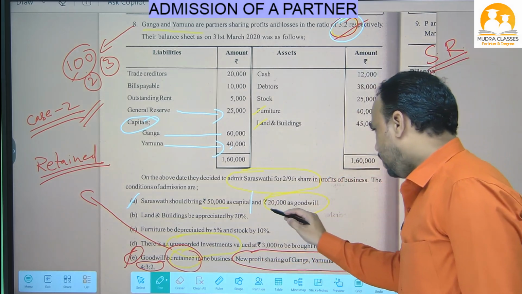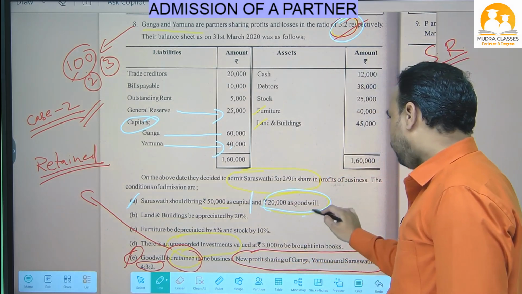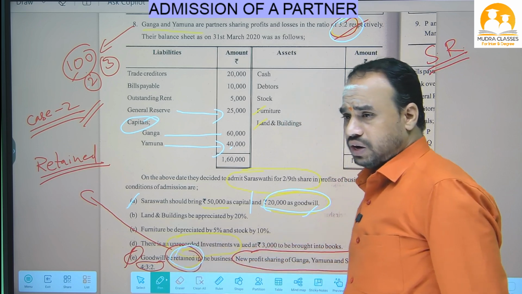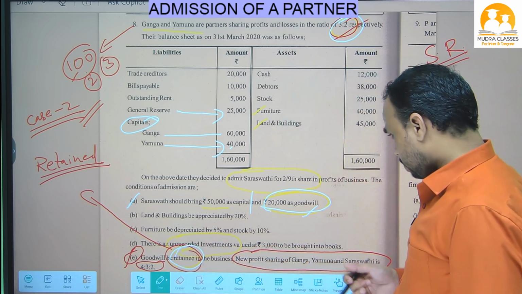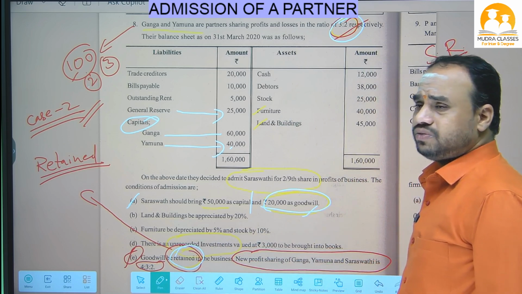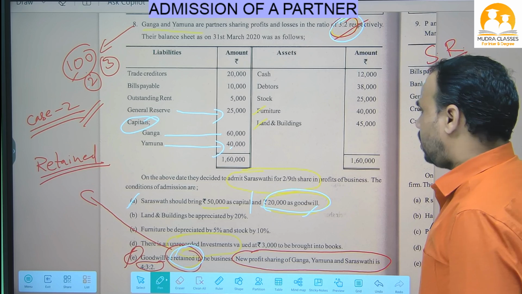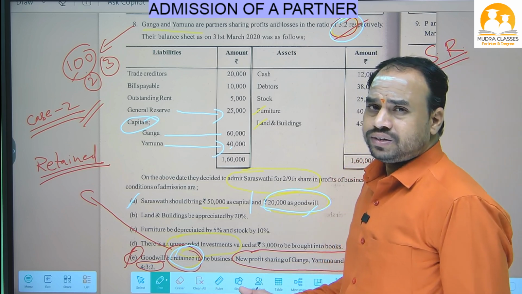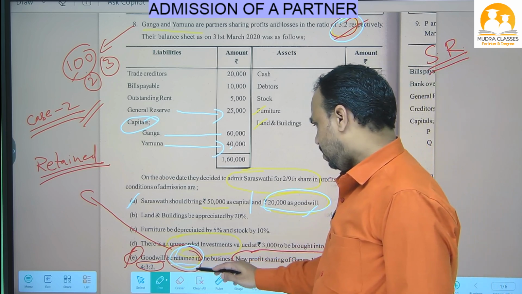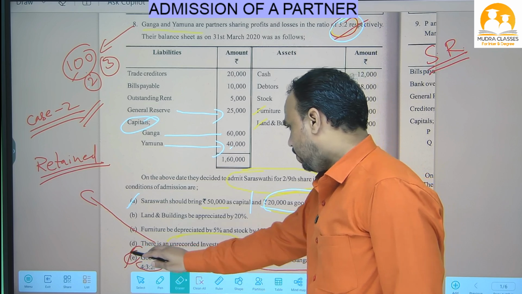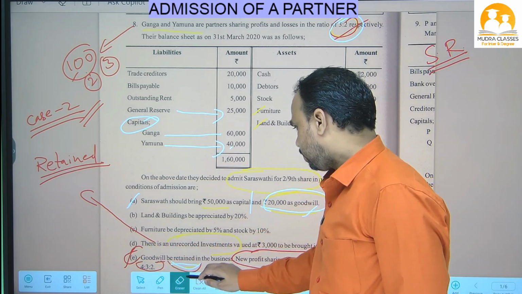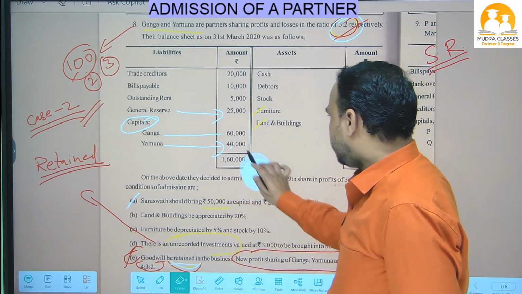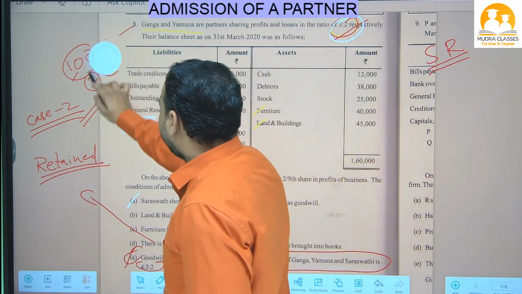Now remaining is 20,000 goodwill. But for goodwill, what is said here? Goodwill is retained. That means for goodwill we will get two journal entries. This is case 2. How do I remember this is case 2? By seeing the word retained, I remember that this is a case 2 problem.